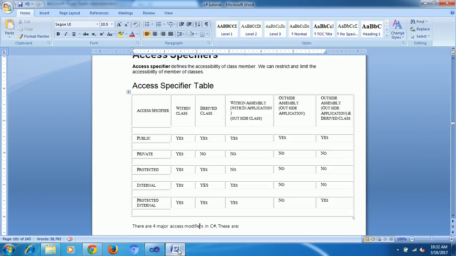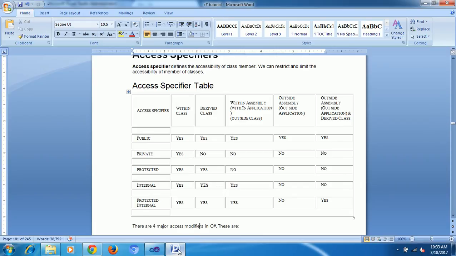Now one more example: same project, but different classes. No relation between the two classes. This is the same project, class 1, class 2. Now take public: public can access. Next, private, method 2, not possible.